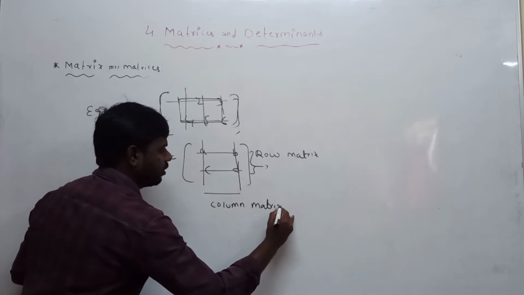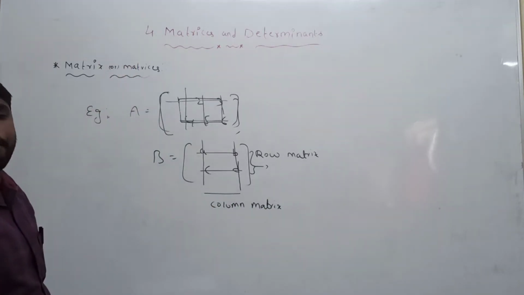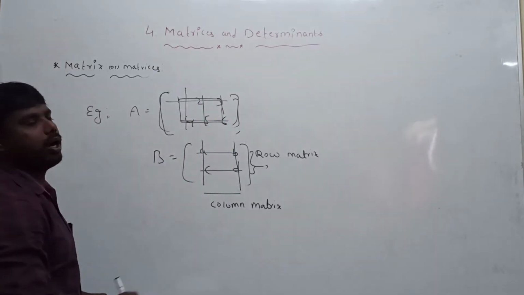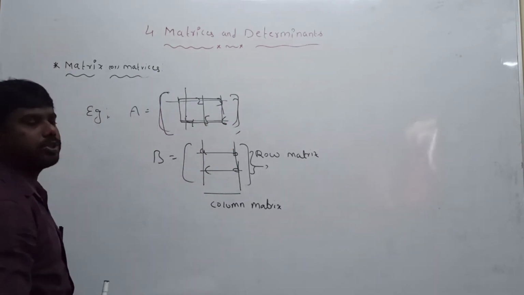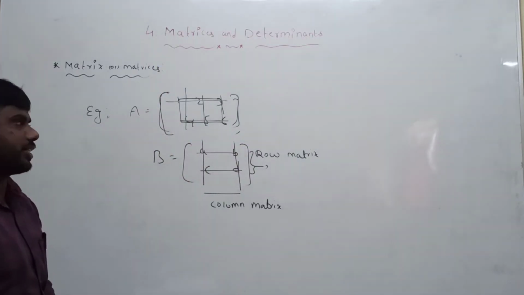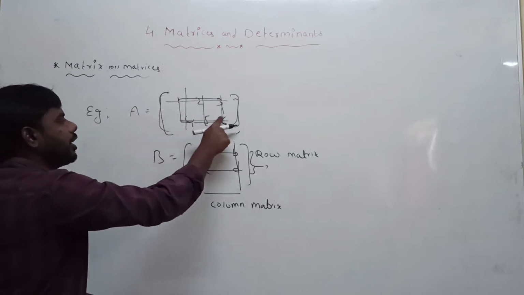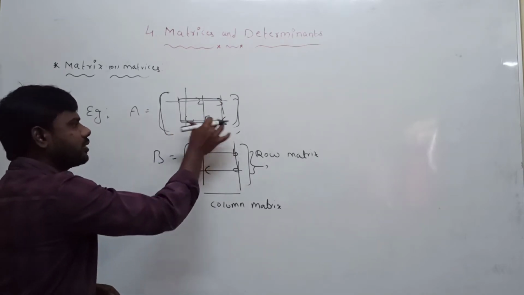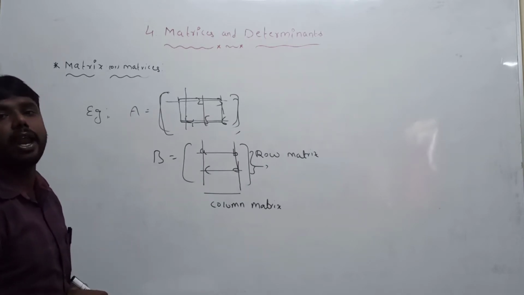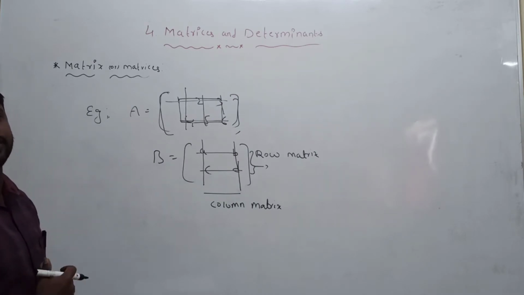Listen carefully. A matrix is a rectangular arrangement of rows and columns within brackets. Next, the elements of the matrix.